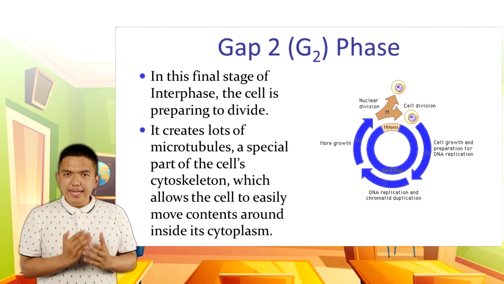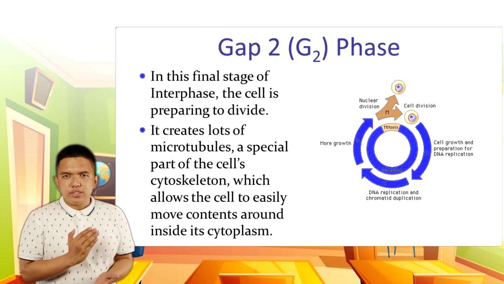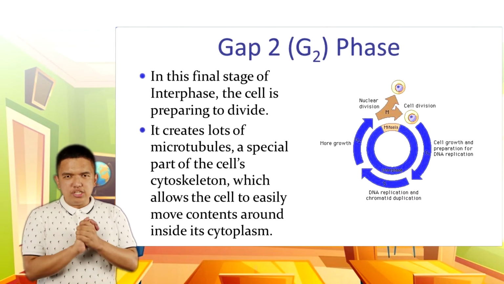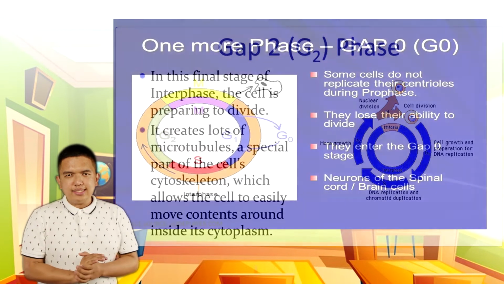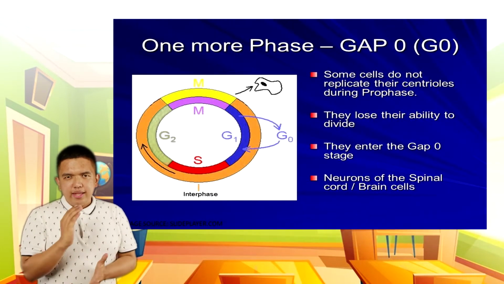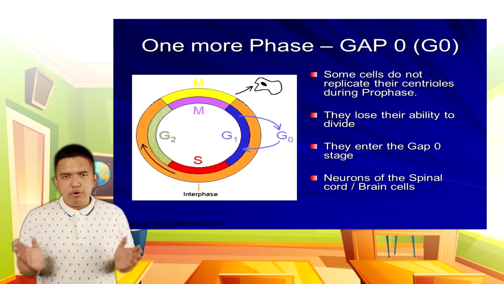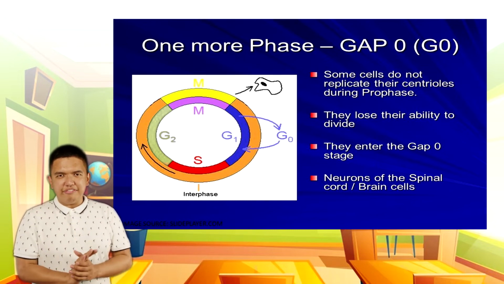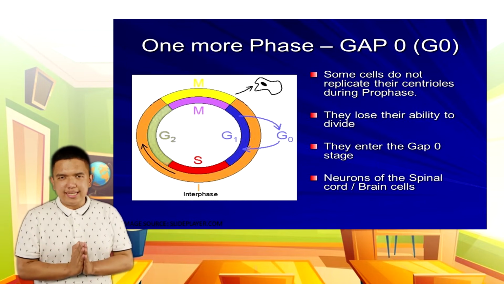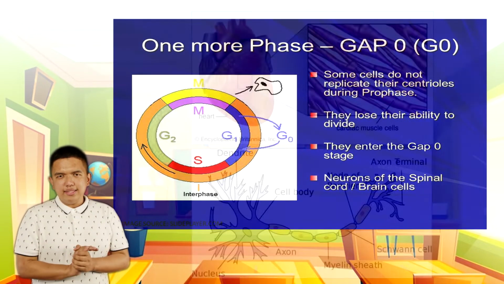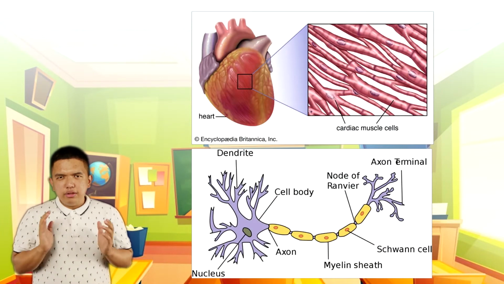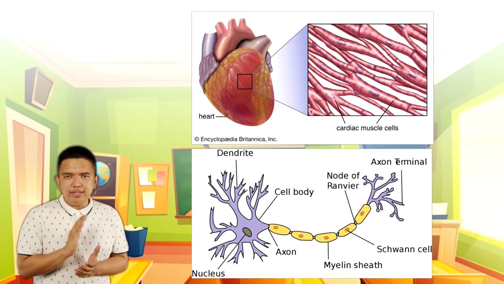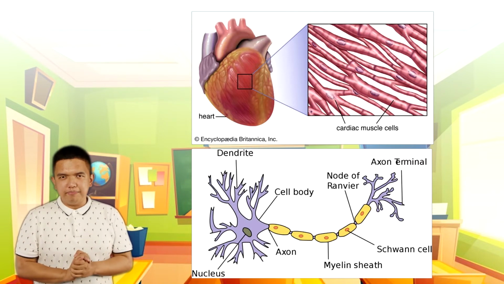However, there are instances when cells stop dividing and leave the cycle as early as in G1. This is the gap 0 phase. This can be a temporary or a permanent rest. Cells in here are in non-dividing phase outside of the cell cycle. Many cells in the body, mostly those that belong to the nervous and circulatory system, are in G0 phase permanently.